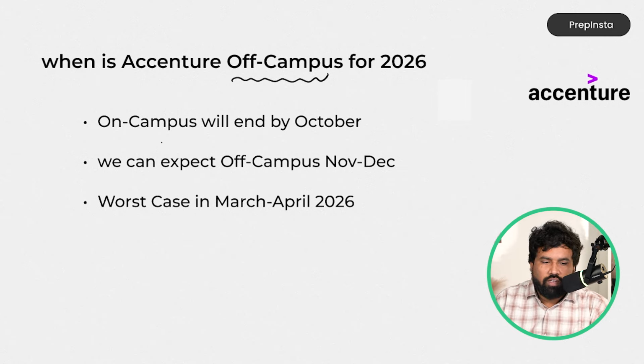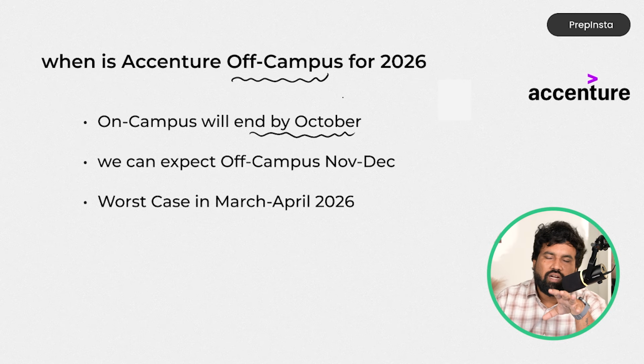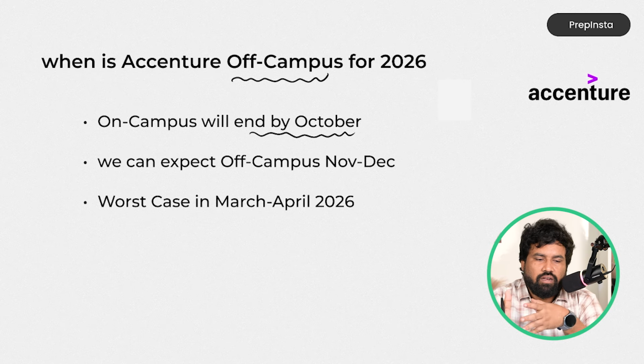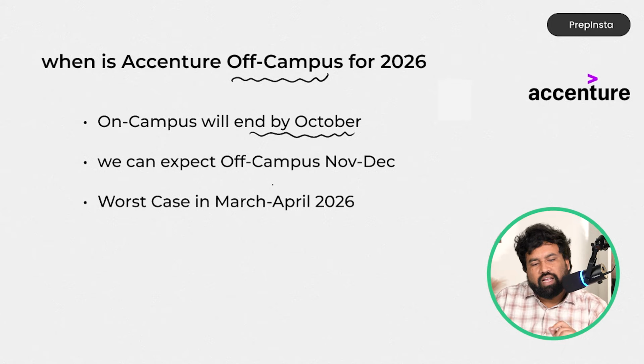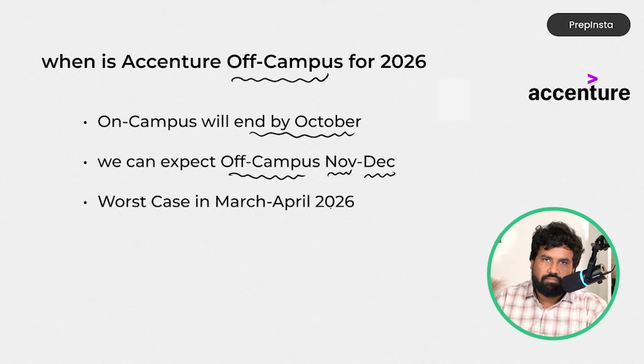Now on campus will end by October. I have seen a lot of college students having their examination in October, starting from around the 10th and ending by the 31st. So across this entire October, the on campus is going on in different regions, based on the location of the colleges. So we can expect the off campus drive at the end of November or the beginning of December.